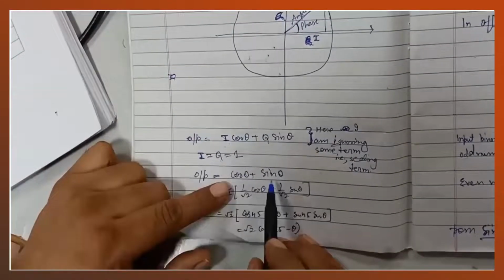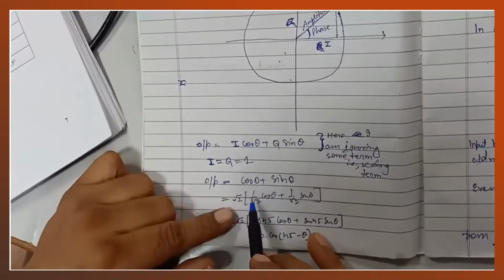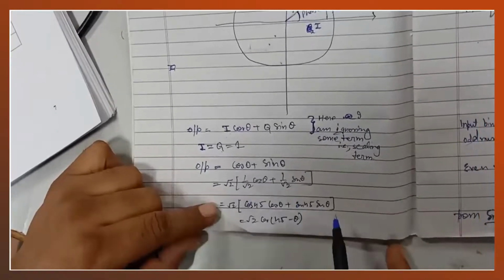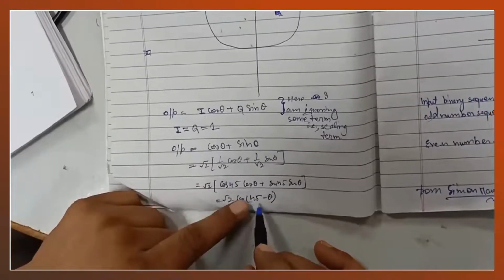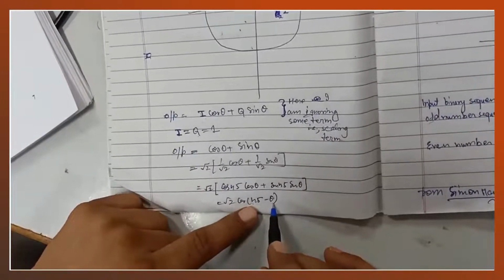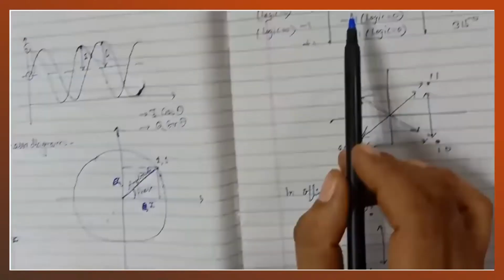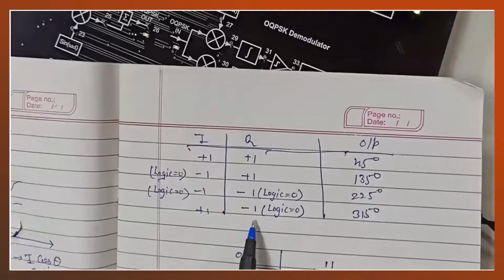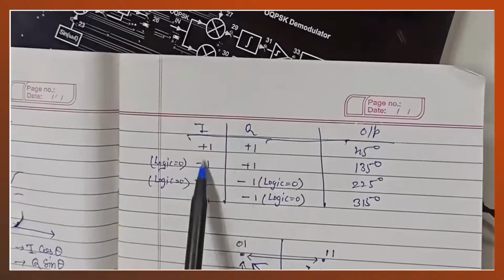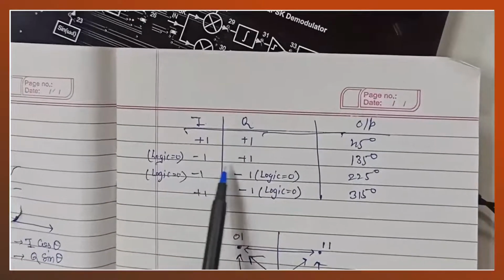So cos theta plus sin theta, we can multiply with root 2 and 1 by root 2, 1 by root 2, and finally we have cos of 45 minus theta. Similarly, we can have plus 1 minus 1, minus 1 minus 1, plus 1 minus 1. We have several combinations, but the amplitude is the same, only the sign will change.